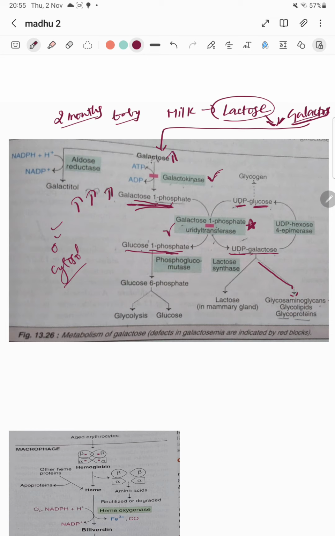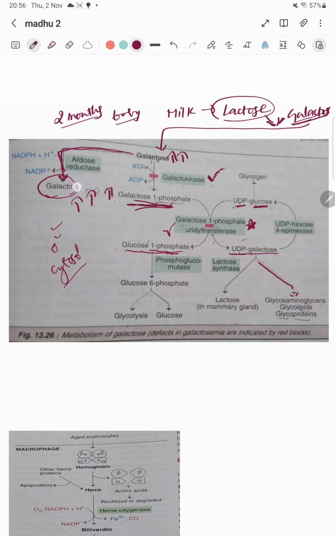This elevated galactose will go to the eyes and forms galactitol by aldose reductase. This accumulated galactose in blood, for example, if galactose is elevated in blood, that is called galactosemia. If galactose is present in urine, that is galactosuria. So these elevated levels of galactose in the deficiency of galactokinase, what happens is galactose will enter into the eye, in the retina, you can see here, and forms